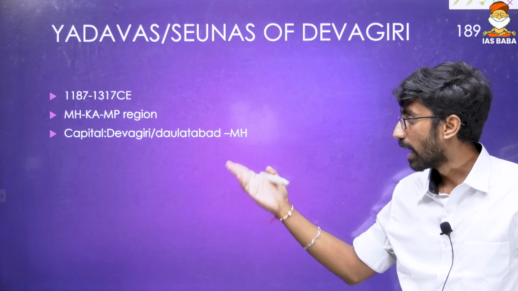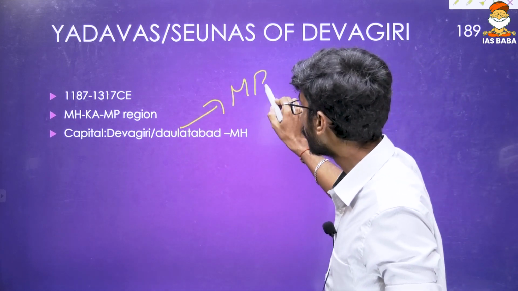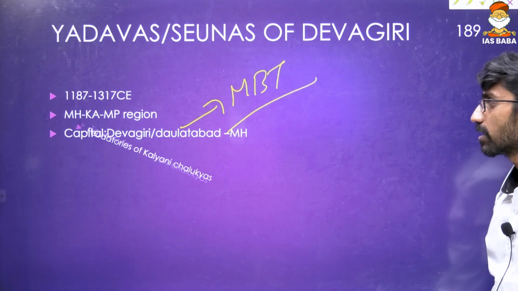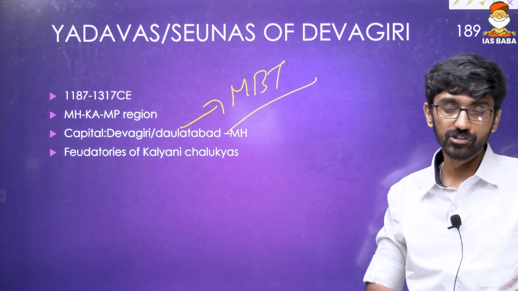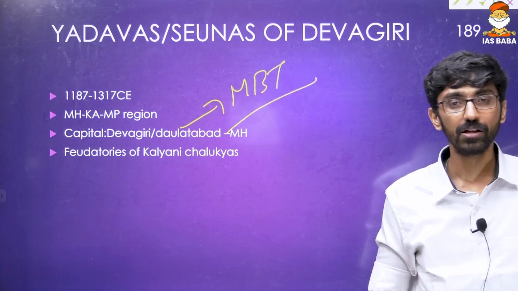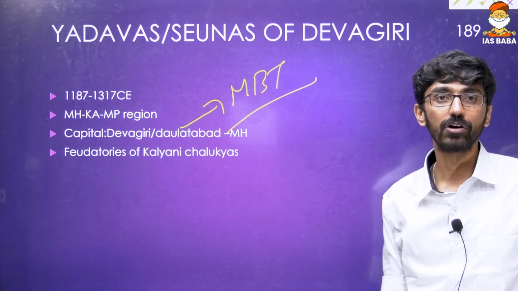The capital was Devagiri, which was renamed Daulatabad by Muhammad bin Tughlaq when he wanted to shift his second capital from Delhi to Devagiri. It is called the exodus to Devagiri. They were feudatories of Kalyani Chalukyas. The feudatories of Rashtrakutas and Kalyani Chalukyas were the Kakatiyas of Warangal, but the Yadavas or Sevunas of Devagiri were feudatories of Kalyani Chalukyas.